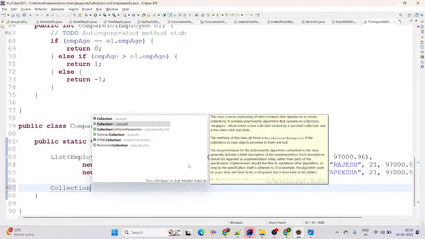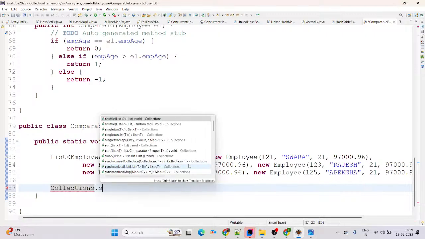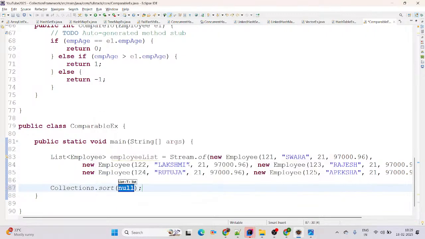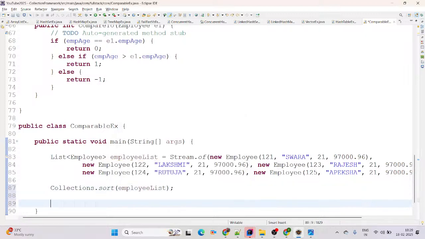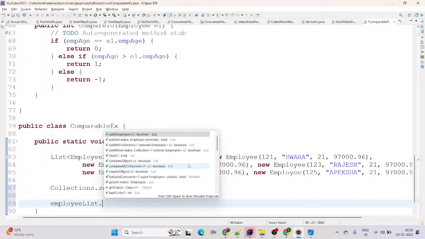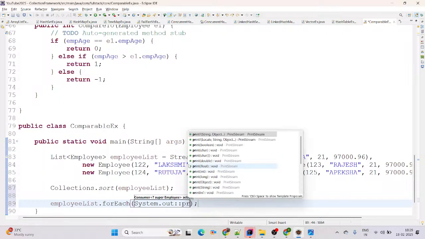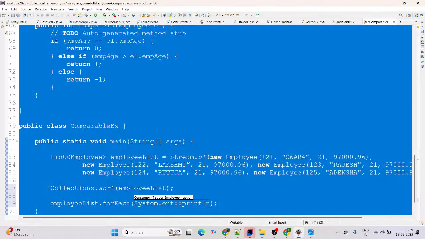We are adding Collections dot, you can simply use sort, and there we are passing the employee list. Perfect. And now we are trying to sort on the basis of age. Single sequence sort, you can simply consider. For that perspective, I am calling employeeList.forEach(System.out::println).